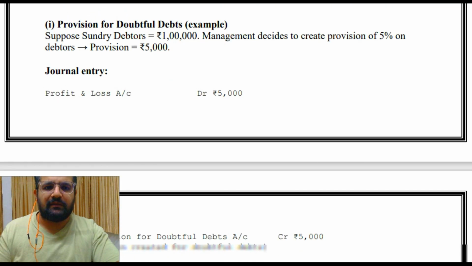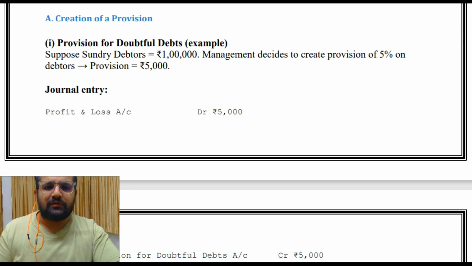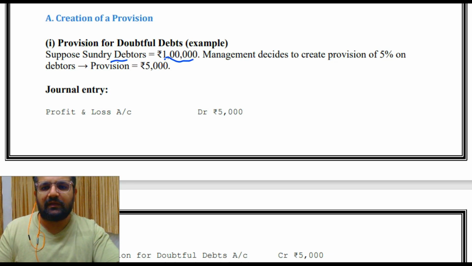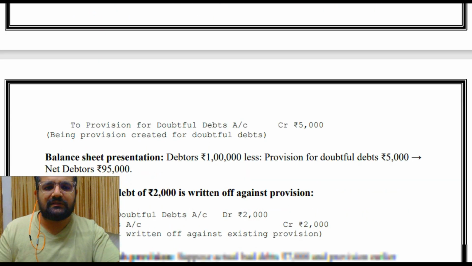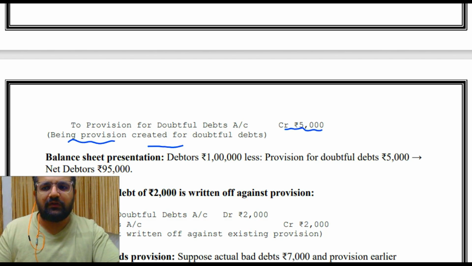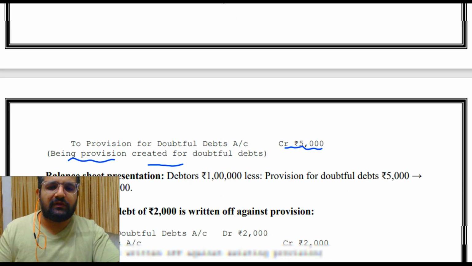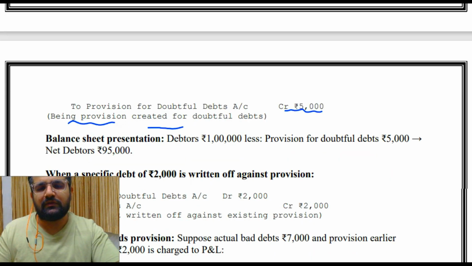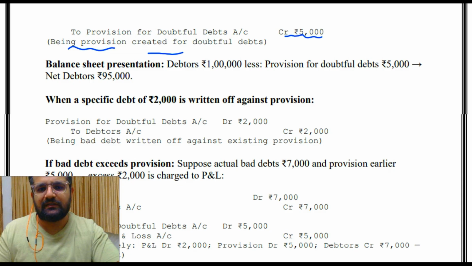So journal entries and examples. Creation of provision. So provision for doubtful debts. Example, suppose sundry debtors 1 lakh, management decides to create provision of 5% on debtors, that is provision 5,000. So general entry: profit and loss account debit 5,000 to provision for doubtful debts account credit 5,000, being provision created for doubtful debts. So debit where? Profit and loss account. Credit where? Provision for doubtful debts account. Then balance sheet presentation: debtors 1 lakh less provision for doubtful debts 5,000 to net debtors 95,000.